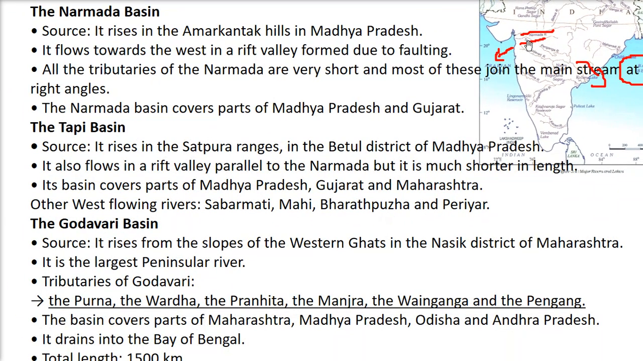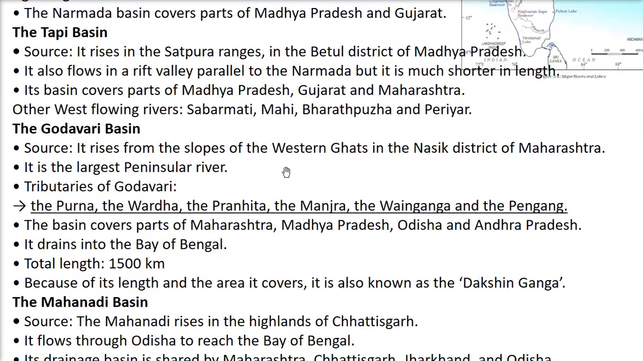Coming to Tapi, just below this we have Tapi. It rises in the Satpura ranges in the Betul district of Madhya Pradesh. It also flows in a rift valley. They both flow in rift valleys, parallel to Narmada, but Tapi is quite shorter in length as compared to Narmada. The places it covers are Madhya Pradesh, Gujarat and Maharashtra. And what are the west flowing rivers? We have Sabarmati, Mahi, Bharatpuzha and Periyar.